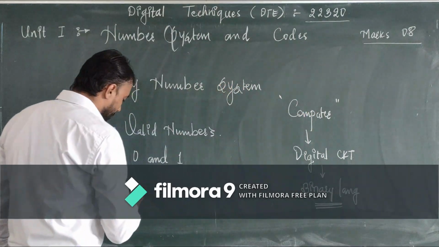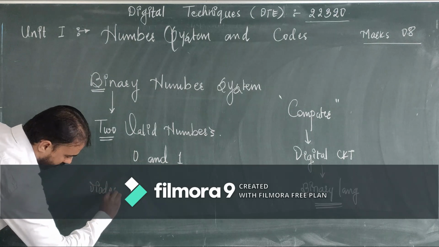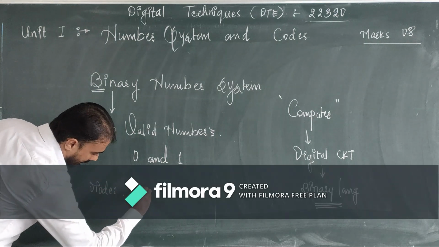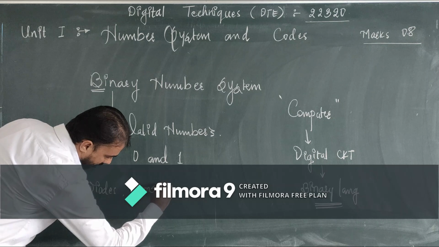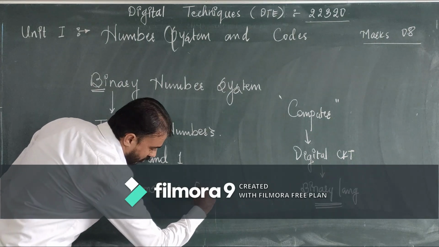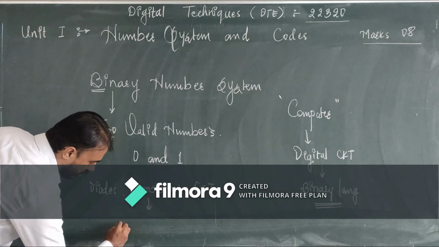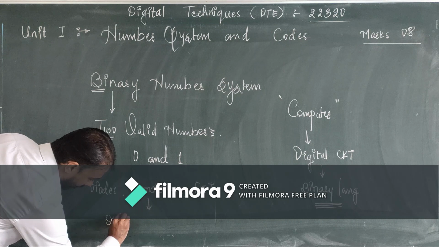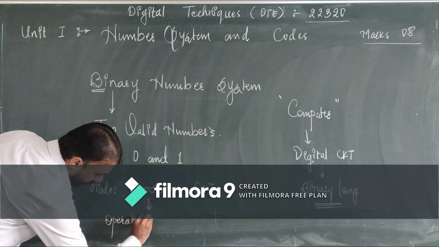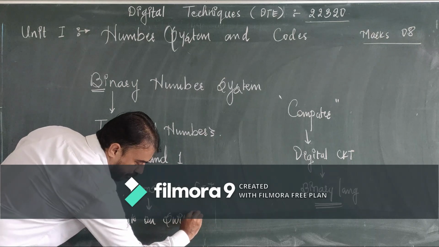So diodes, transistors or FETs, all these elements operate on the switching property.